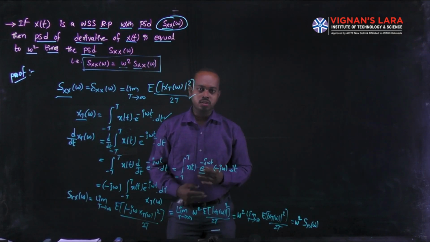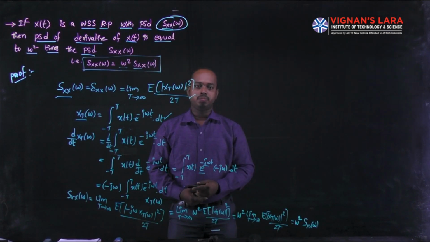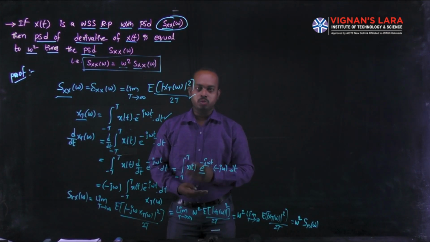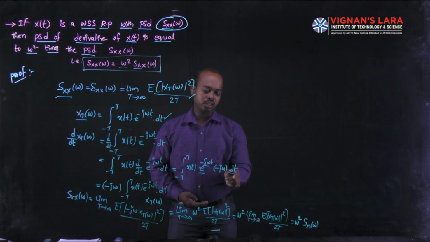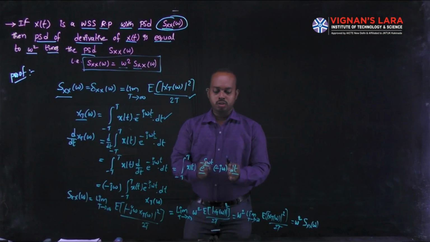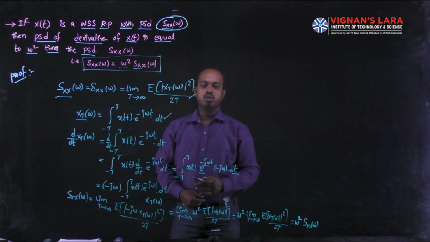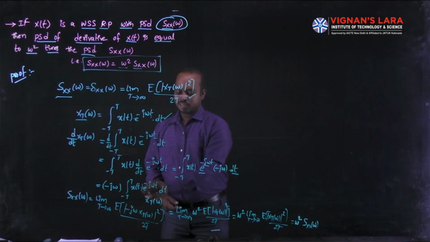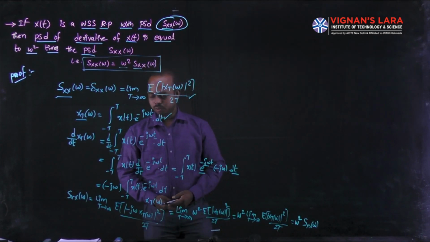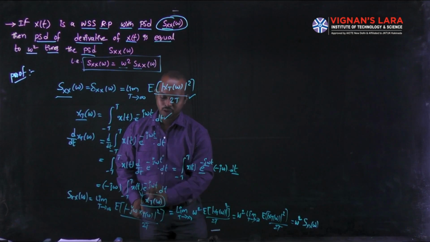That's why I'm writing it as the exponential value, and then I apply the differentiation on the power of the exponential term. Then you get minus j omega as the differentiation value, multiplied with the exponential. Here in this term, the j omega is a constant. Why? Because you are integrating with respect to the time parameter, so keep this value, minus j omega, before the integration. The entire term is similar to your fundamental Fourier transform of x of t formula. That quantity I replace with the complete X_T of omega. This is the equivalent value.